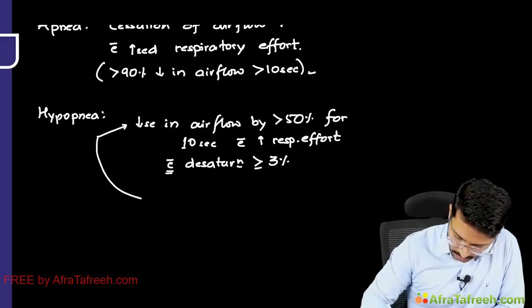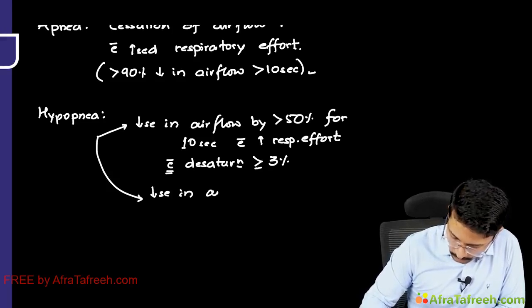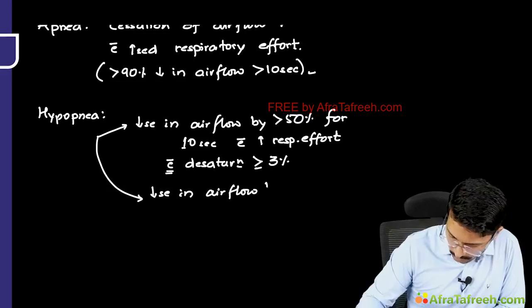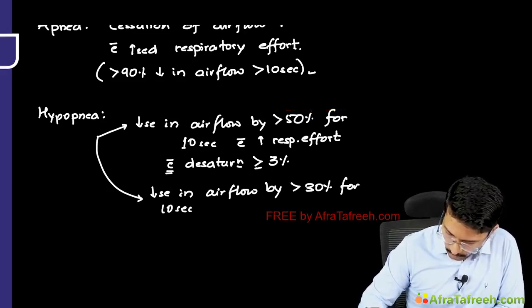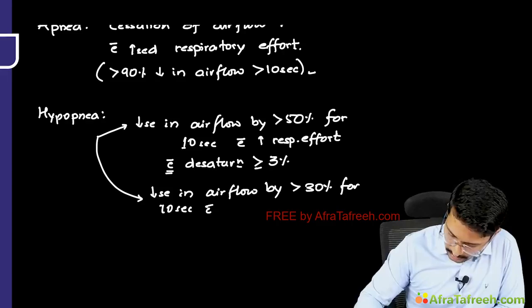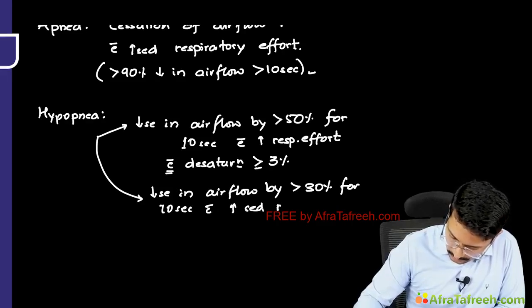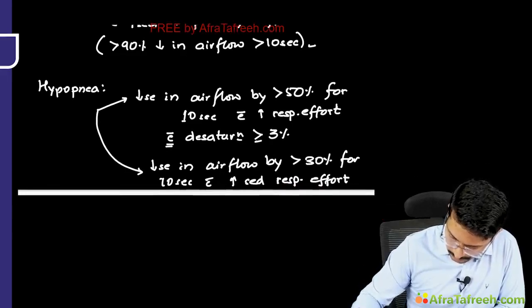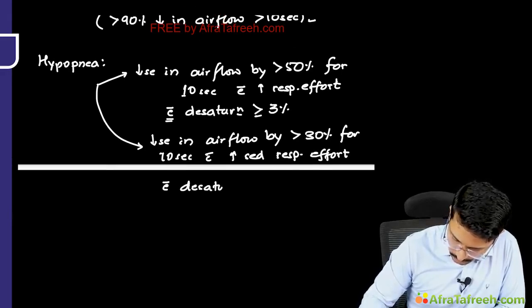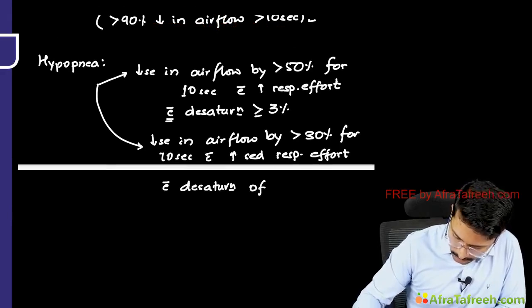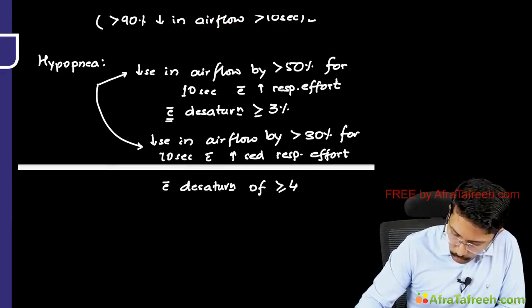Okay, this is one way. The other way of defining hypopnea is a decrease in airflow by more than 30% for 10 seconds or more with increased respiratory effort, okay, with desaturation of more than or equal to 4%, right?